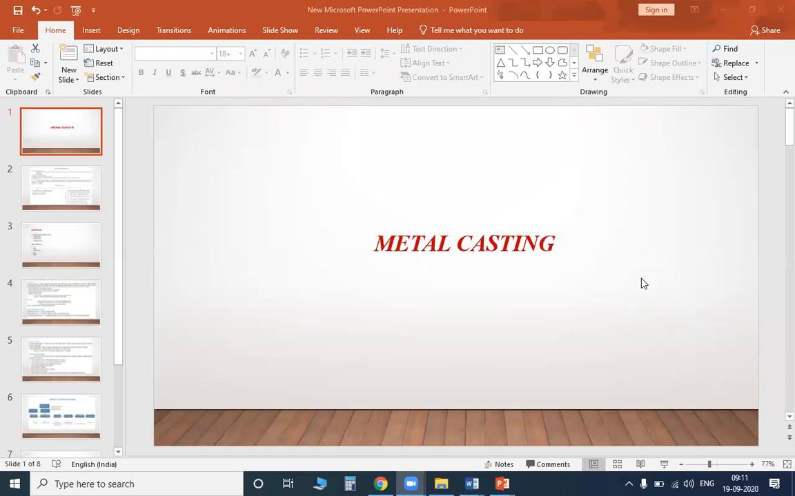sand. So what are the different parts to be taken when the casting process is done?